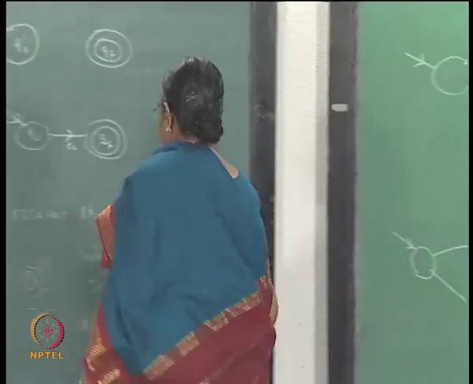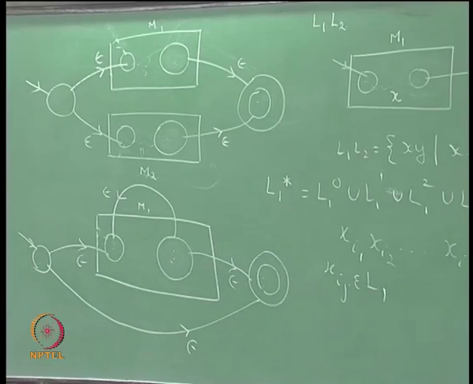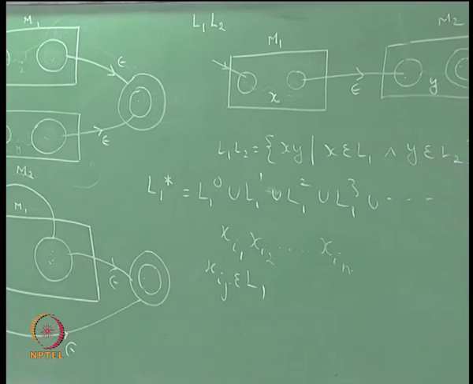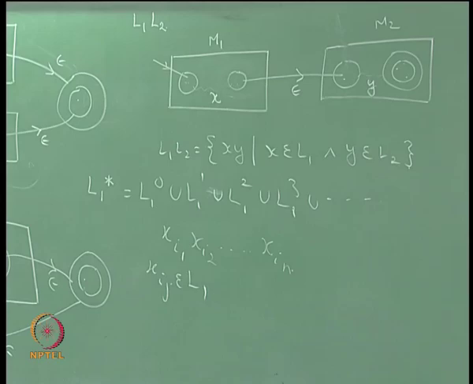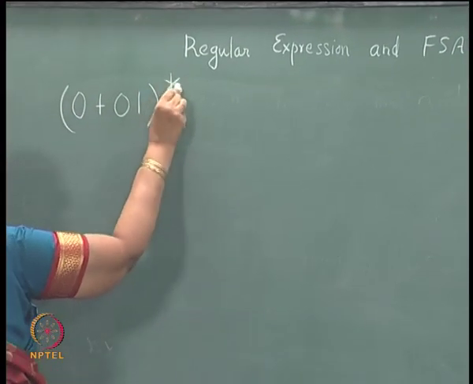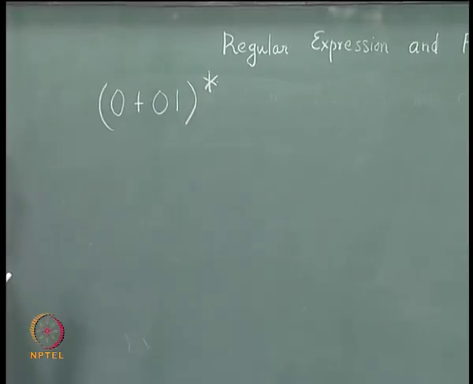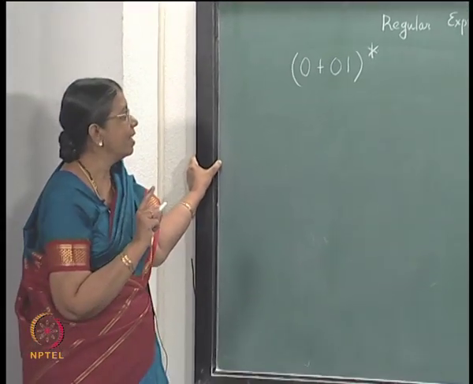Step by step, you can use the construction. Let me take a simple expression: 0 plus 0 1 star. This represents a set which does not have two consecutive ones and it begins with a 0.